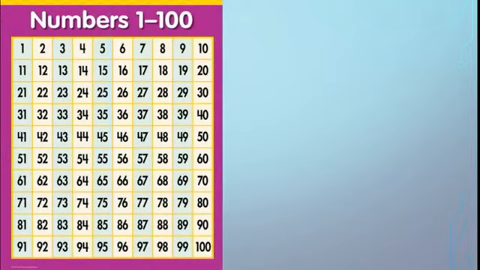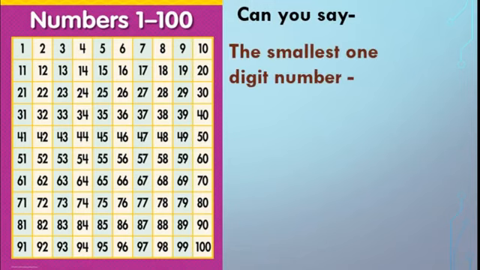Now see this, here also 1 to 100 numbers are there. And here some questions are there. See first one, the smallest one digit number. See the table. Which is the smallest one digit number?